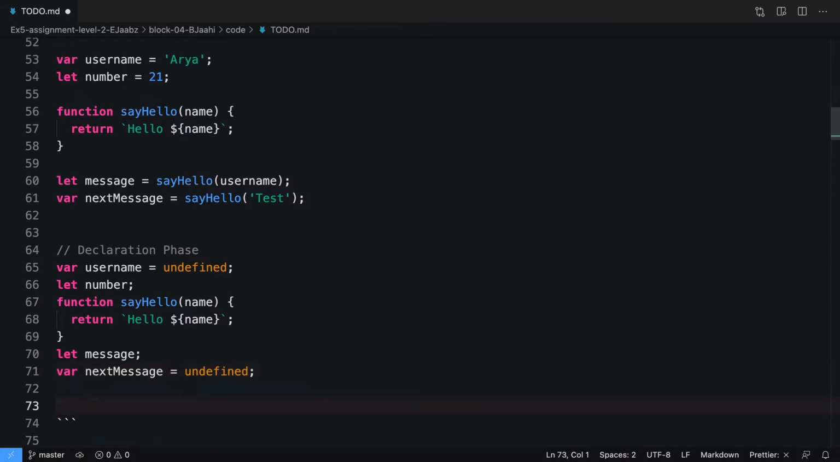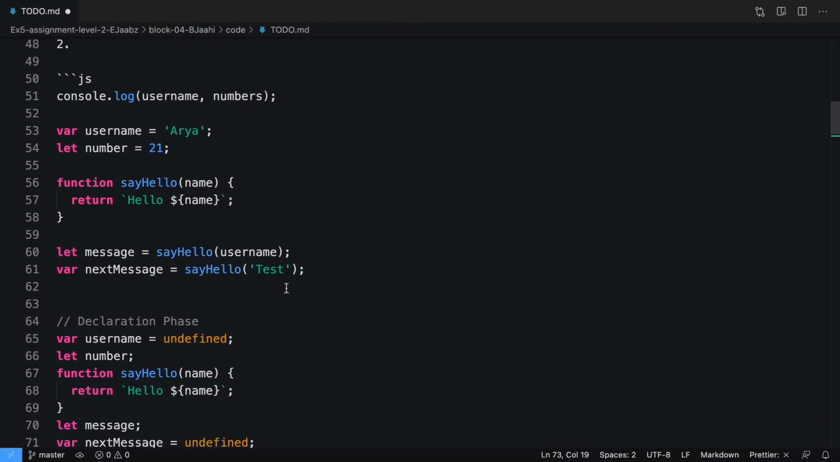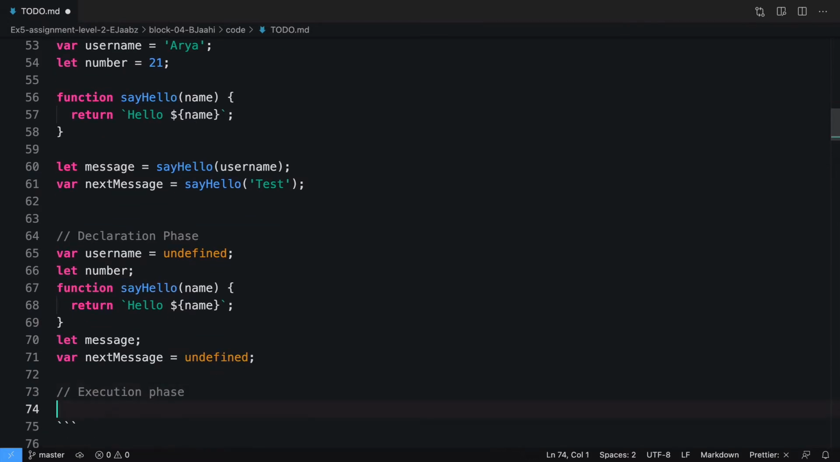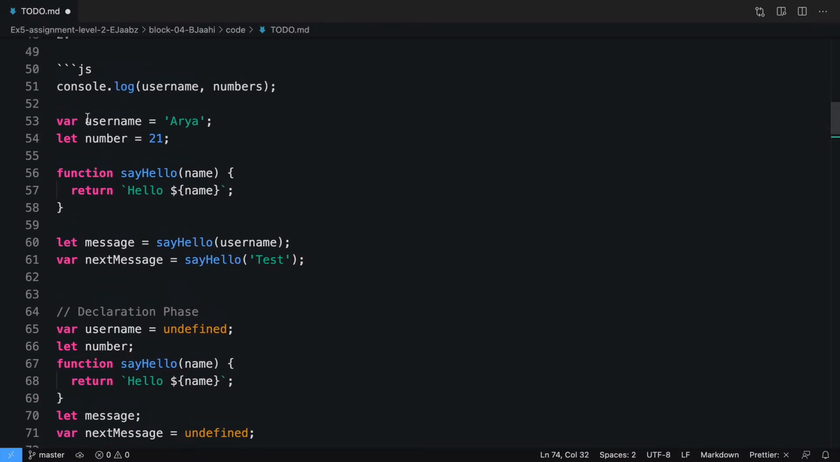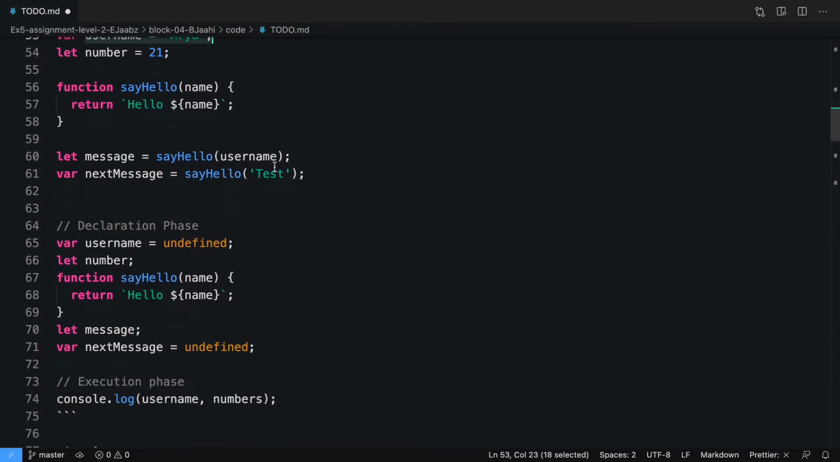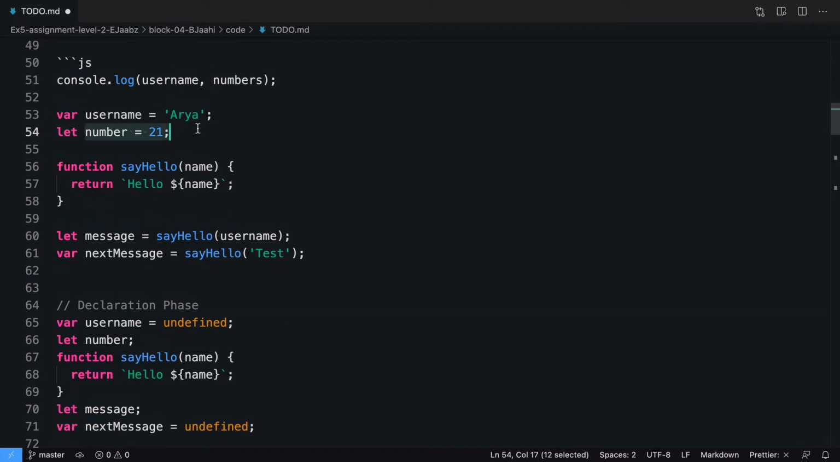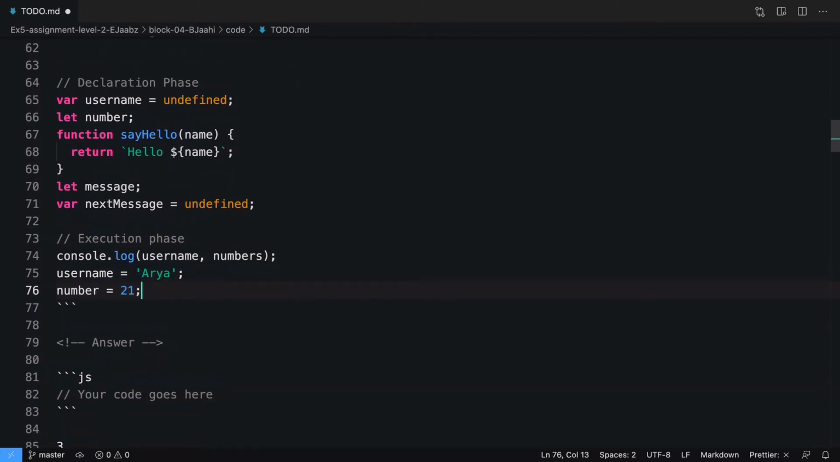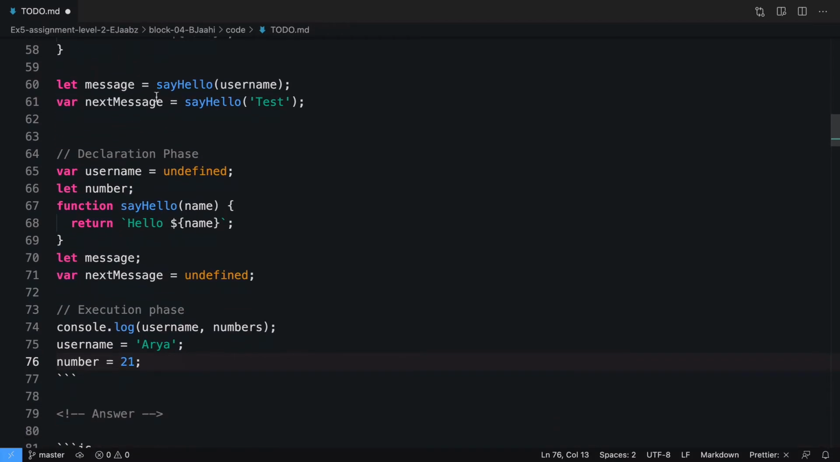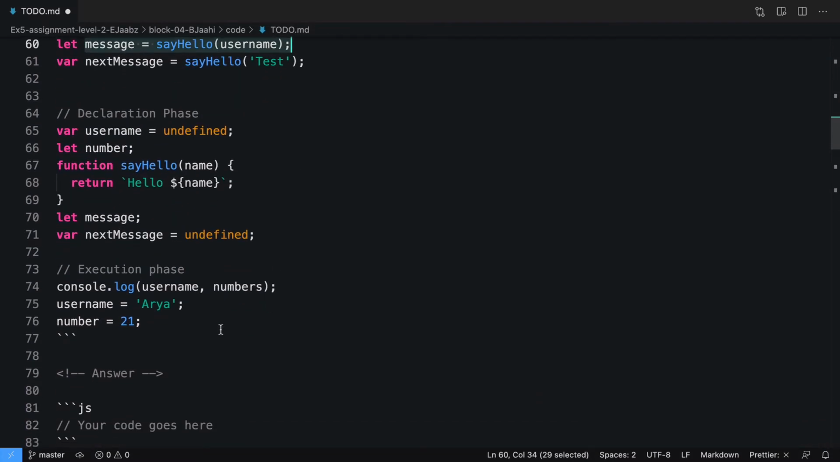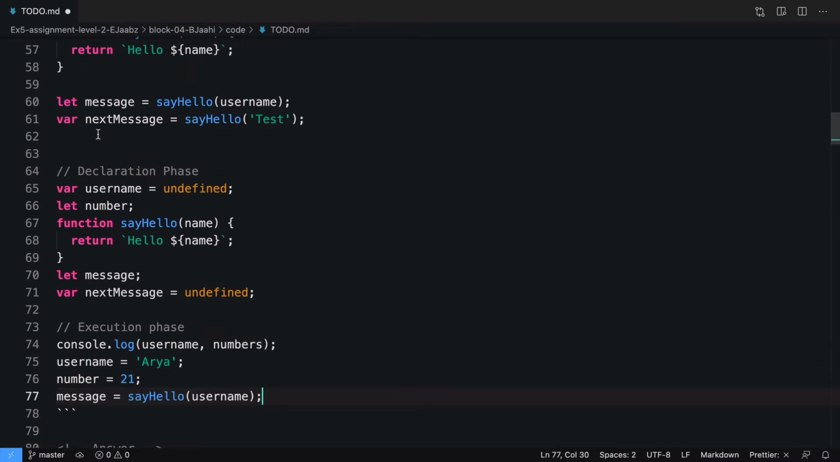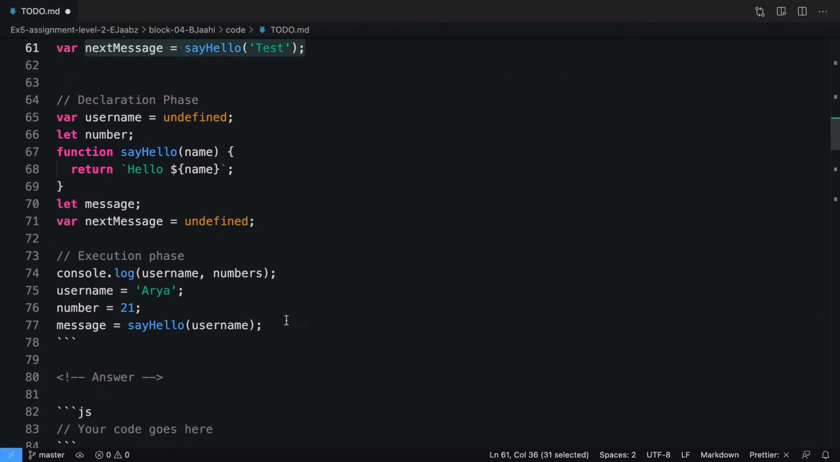Moving on to execution phase. In execution phase, we are assigning the value. So first thing that will happen is we are calling this function. So that is the first thing that will happen. Next is we are adding the value of Arya to username. Number is assigned a value 21. Similarly here we are saying message is equal to say hello and next message is say hello again.